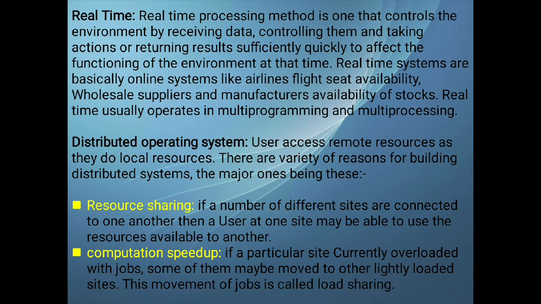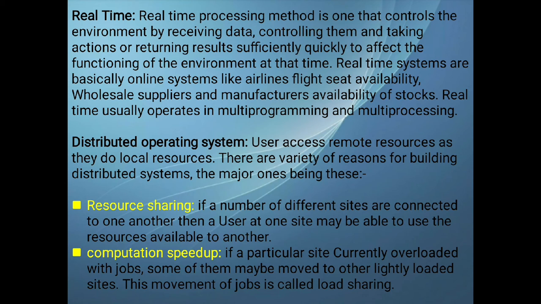Okay, so real-time systems are basically online systems, like the airlines flight seat availability, okay. Immediately you get the details about whether the flight seats are available or not, right? You check it, and maybe before it was not available, and then after, let's say, 1 minute you check it again, and there is one seat available, right?